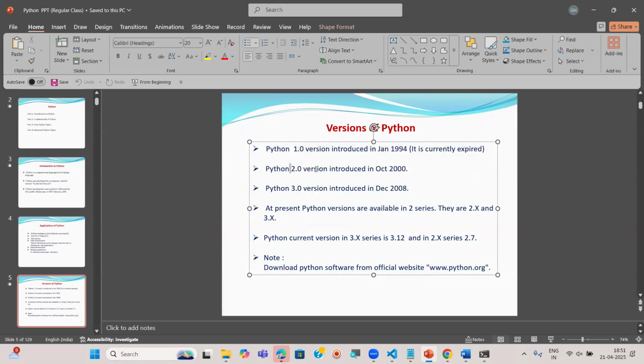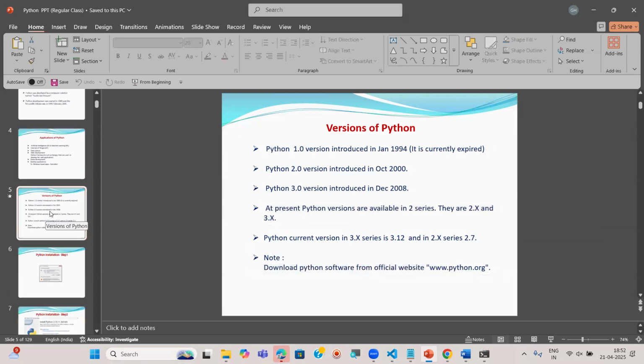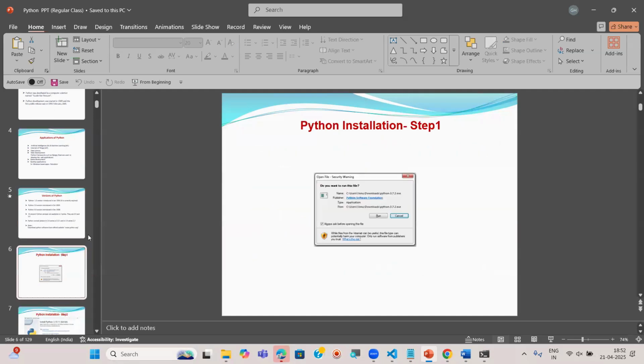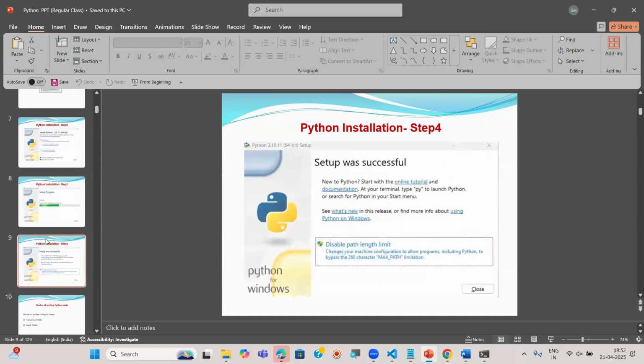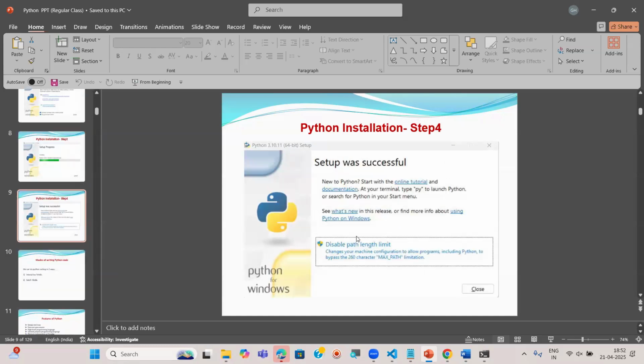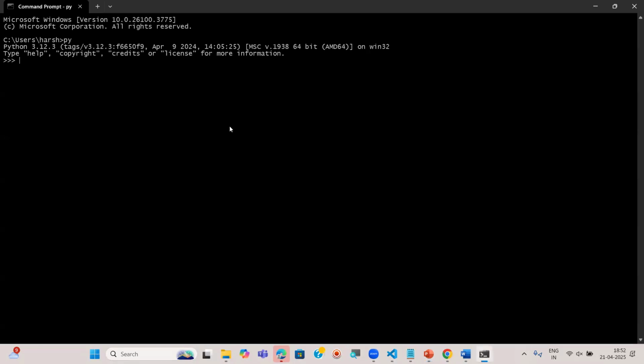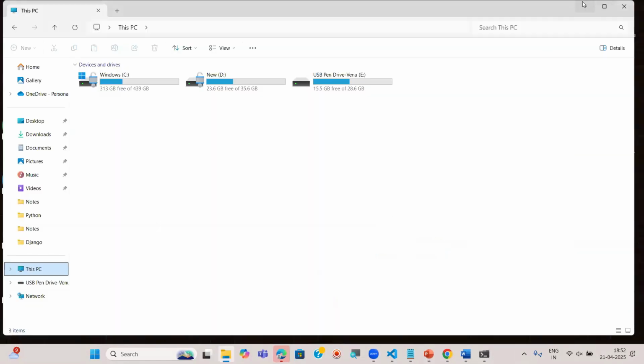But right now, the 2.x and 3.x series are both working. And you can download and install the 3.x series right now from the python.org website. I showed very clearly how to download and also how to install this. These are the screenshots for you. Also after this, I asked how to check this installation: you can open the command prompt or terminal, and there you can type py or python. That's it. Any doubts, guys?